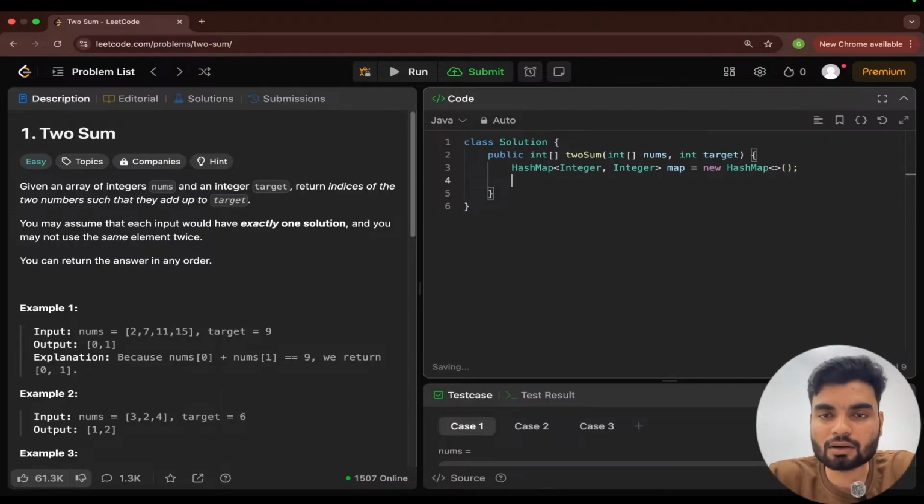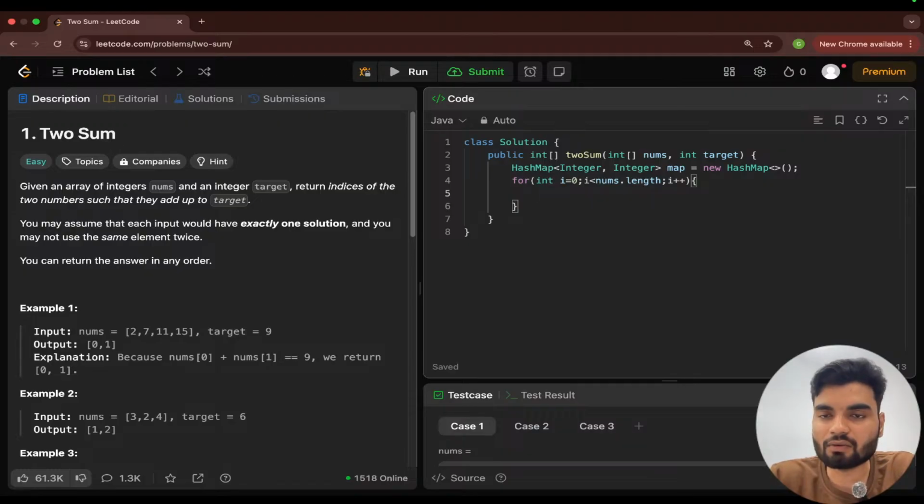Now what I will do here, I have this hash map. Then I need one iterator to iterate over my array. So I will have an iterator int i equals to 0, i less than nums.length, because I want to iterate that array, and then i++. Yes or no? Making sense to everybody? Tell me in the chat.